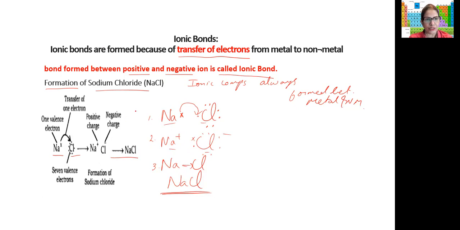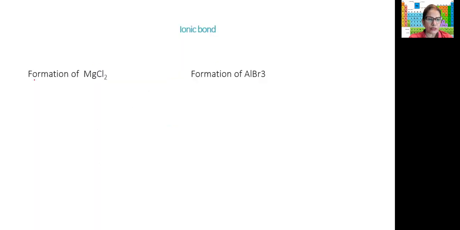This is most important in this topic. This could be even a 2 marks or 3 marks question. They may ask you to show the formation of sodium chloride or aluminum bromide. So you should know how to do it. Okay. Now let's see how do we represent the formation of magnesium chloride using the diagram?